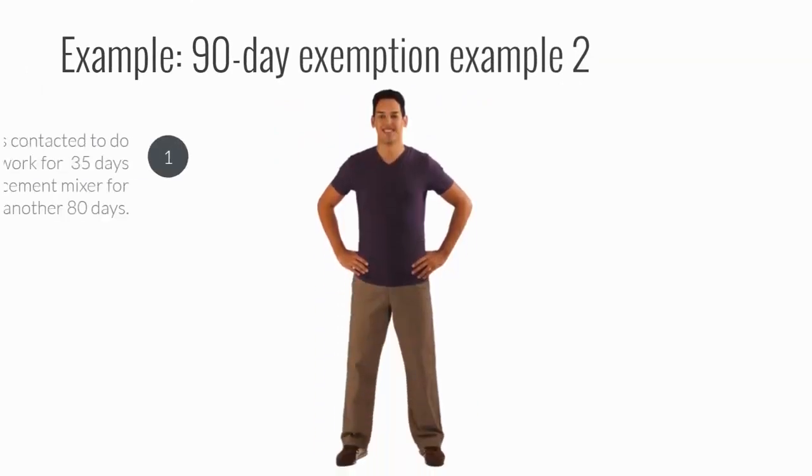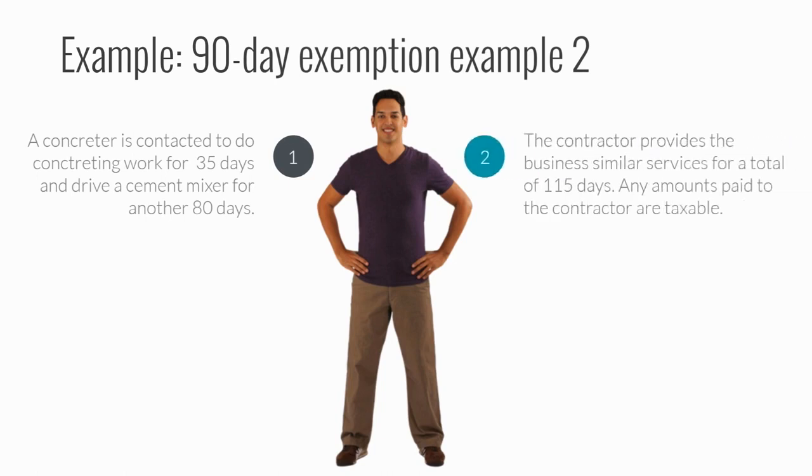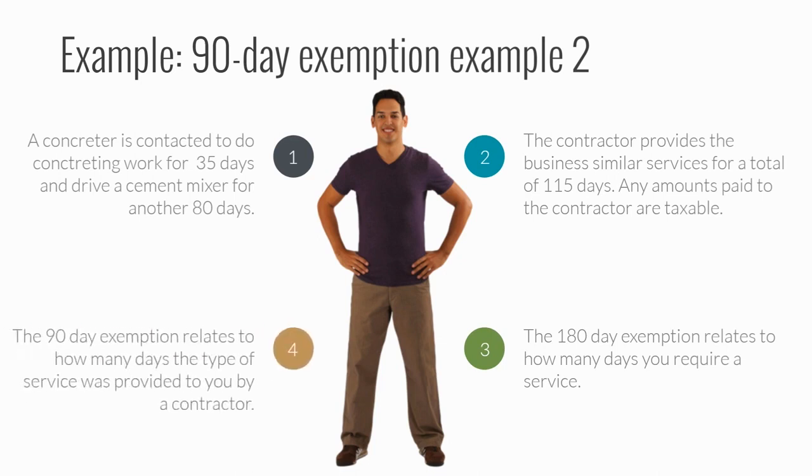Let's see another example. A company contracts a concreter for concreting work for 35 days and also to drive a cement mixer for another 80 days. The contractor provides the business with similar services for a total of 115 days. Any amounts paid to him are taxable. So just to recap, the 180-day exemption relates to how many days you require a service, whereas the 90-day exemption relates to how many days the type of services were provided to you by a contractor.